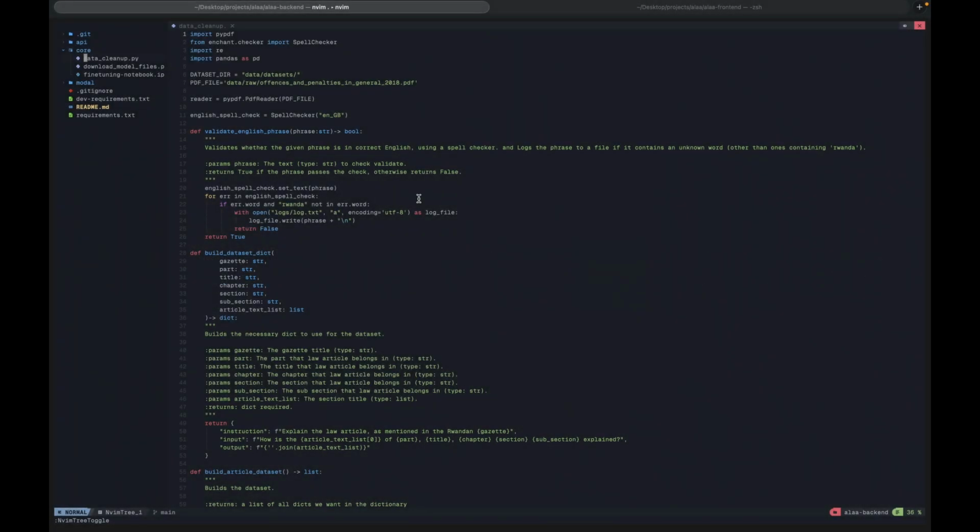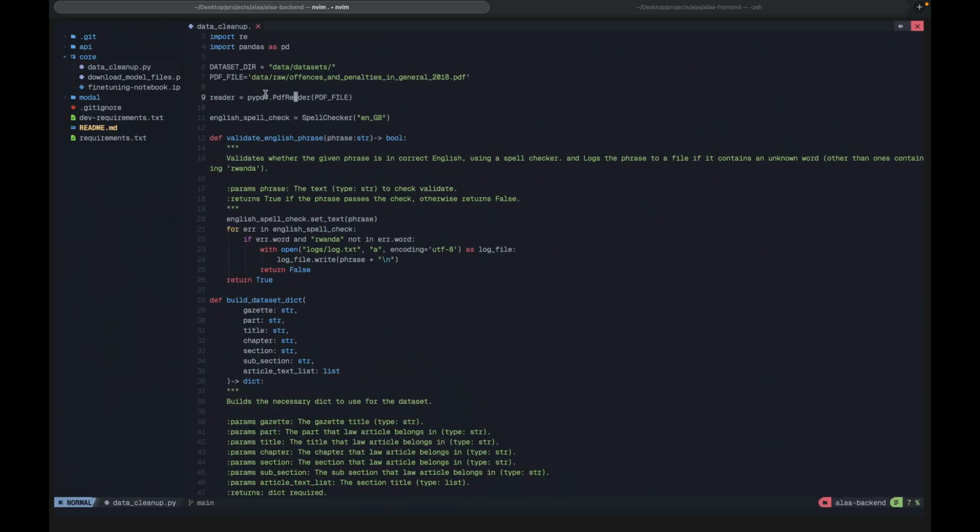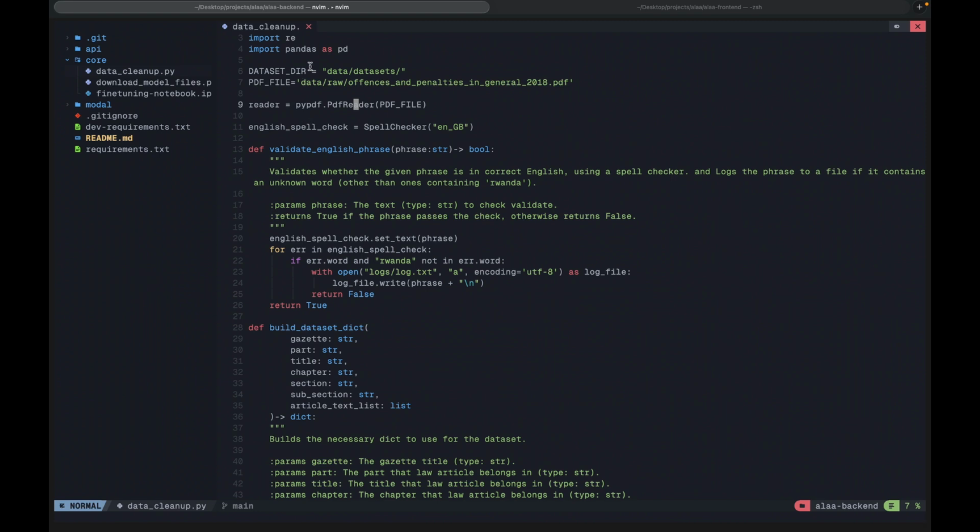What we're going to do, first and foremost, is load our data set. Let me see if I can increase the size. Yes, we have to load our data set. Thereafter, we specify where we are going to save our data set. And then we have to specify the document.